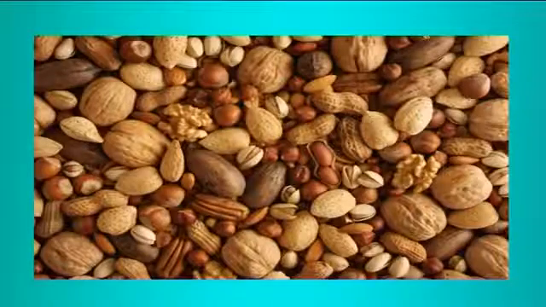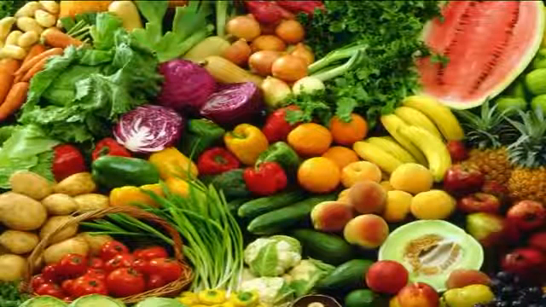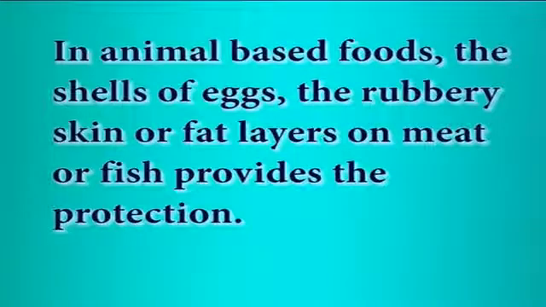Introduction. Nature provides protective covering around the food. It may be in the form of shell of nuts, dry skins of cereals, or thick skins of fruits and vegetables. In animal based foods, the shell of eggs, the rubbery skin or fat layer on meat or fish provides the protection. These protective coverings can also prevent or delay microbial colonization and further decomposition.